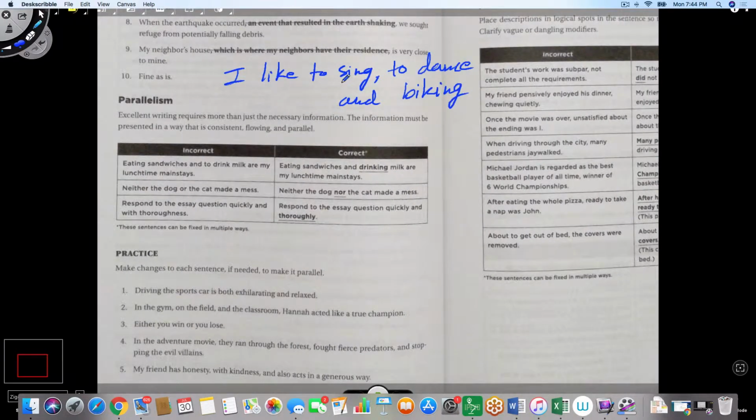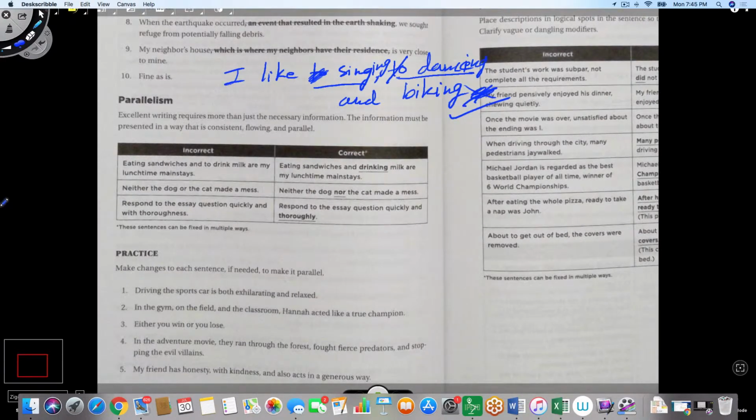Now that's not parallel because I had to dance, to sing, but I didn't have to bike. In fact, you can also share the to and just say, I like to sing, dance, and biking. That's not parallel. Or you could say, I like singing, dancing, and biking. That makes this one parallel again.